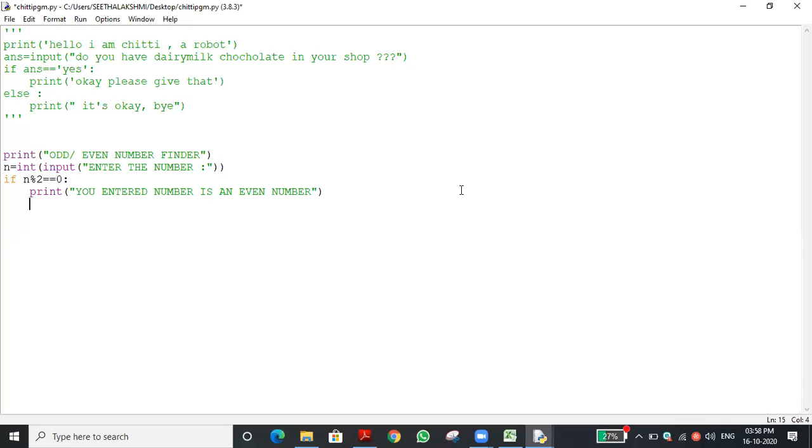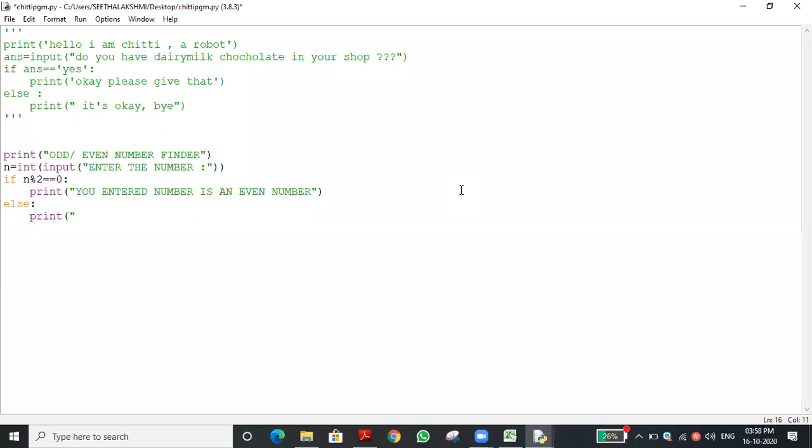So what do we have to use for the false part? What keyword do we use to describe the false part? Else. So coming to the original question, else, then colon. Then we have to print the same thing.